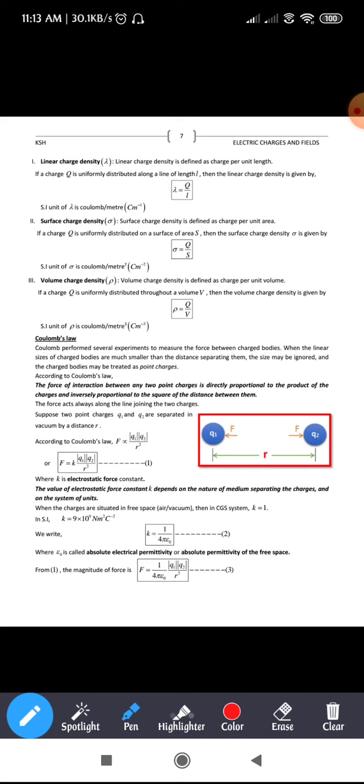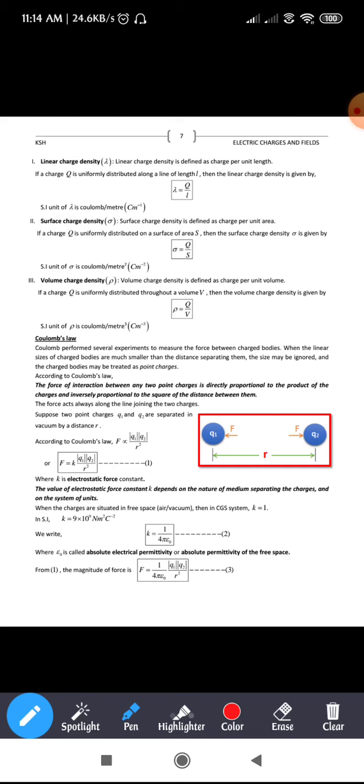If the medium changes, does the k value change? Let us see in the next sentence. The value of the electrostatic force constant k depends on the nature of the medium separating the charges, and on the system of units. Let us say that if you place the two charges in a vacuum, the k value is different. Similarly, if you place the two charges in water, it is different. Inside glass, the k value keeps on changing. The k value depends upon the medium.